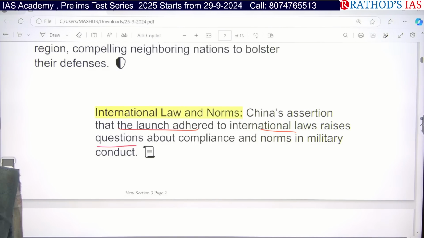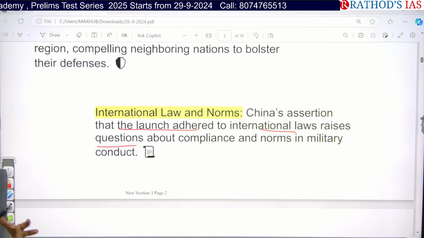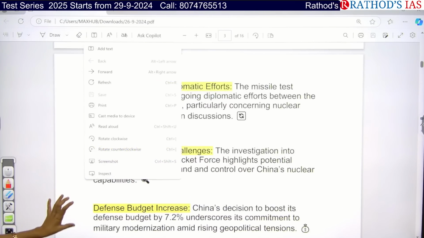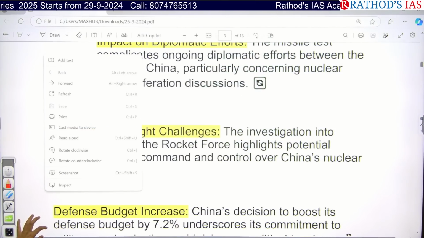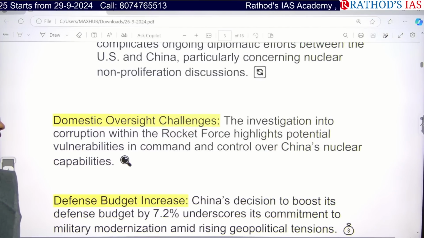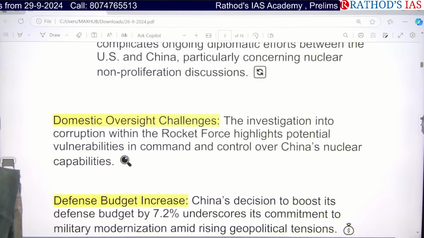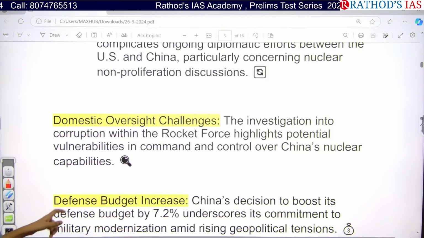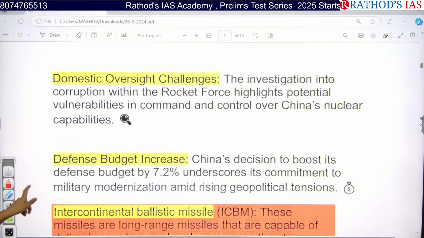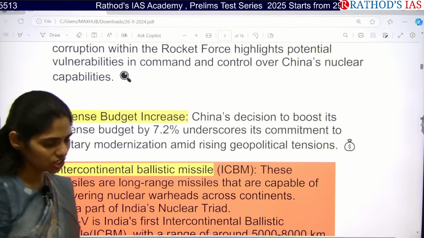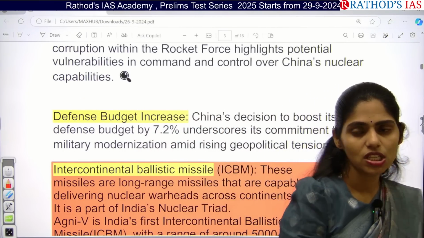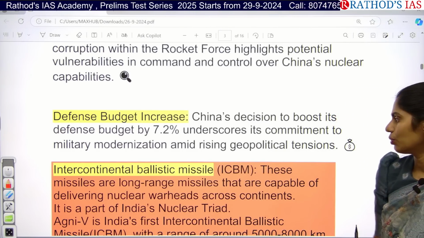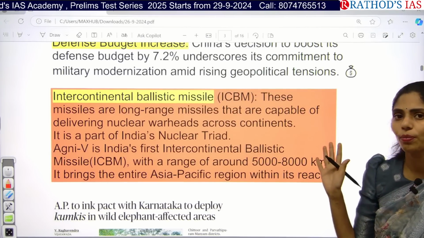So what is our military doing? What are the global organizations taking care of? All those are the questions now. And apart from that, here we can understand that there is an allegation of corruption within the rocket force in China. So there also we can say that there is increasing command and control over the nuclear capabilities of China. And China also came up with the recent decision of increasing their defense budget by 7.2%. That means they want to modernize their equipment because of rising geopolitical tensions.